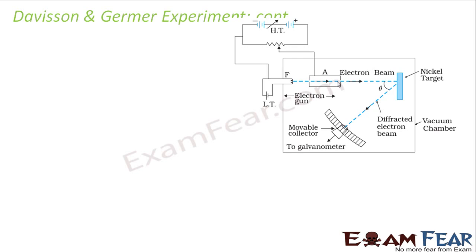The cylinder was placed just in front of the electron gun, so that as soon as the beam of electrons came out of the gun, it would get accelerated by the battery and then pass through that small hole along the axis of the cylinder. Once it comes out through the other end of the cylinder, we get a very focused and collimated beam of electrons, that means many electrons along a straight line. It is not a scattered beam. A very thin line of electrons came up and then was made to strike this nickel target.